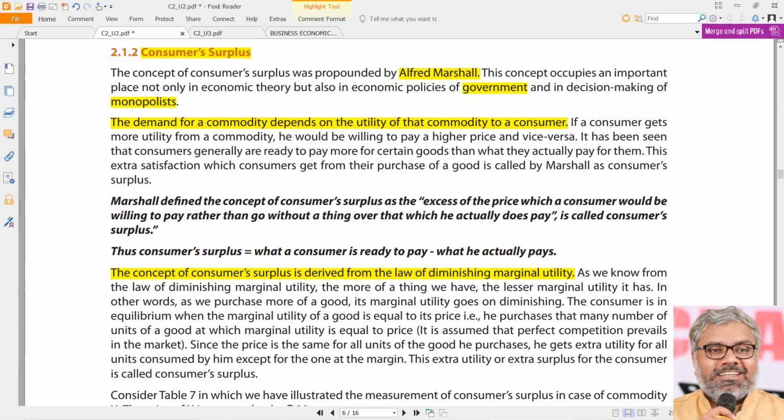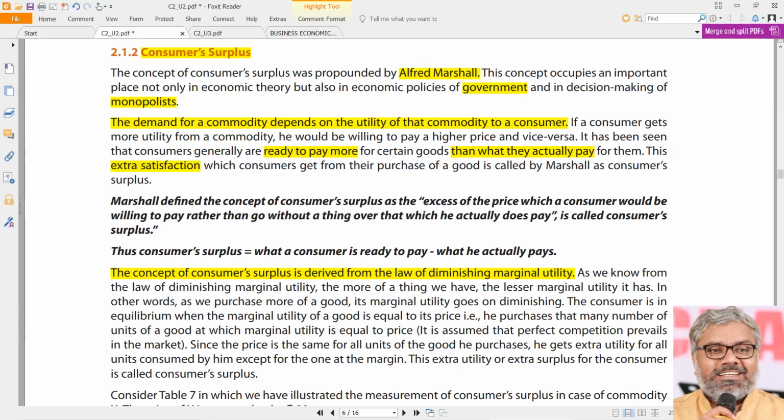The consumer pays a lesser price but gets more utility from the same commodity; that difference is simply called consumer surplus. This can be observed in certain types of goods. The consumers are ready to pay more for certain types of goods than what they are actually paying for them. So their willingness to pay is more. Why are they willing? Because they think that particular commodity will give them more utility. It is their perception. According to that, they are ready to pay more, but actually they end up paying less. This difference is what is called consumer surplus.